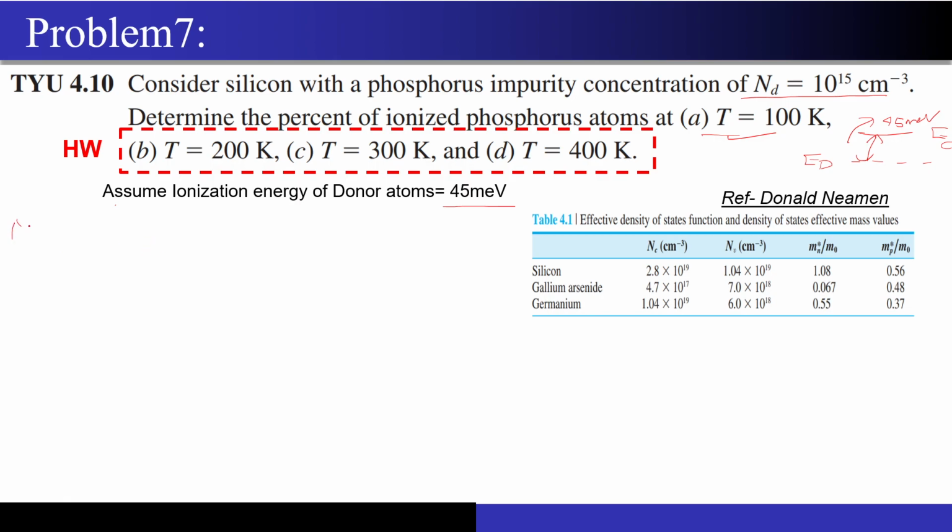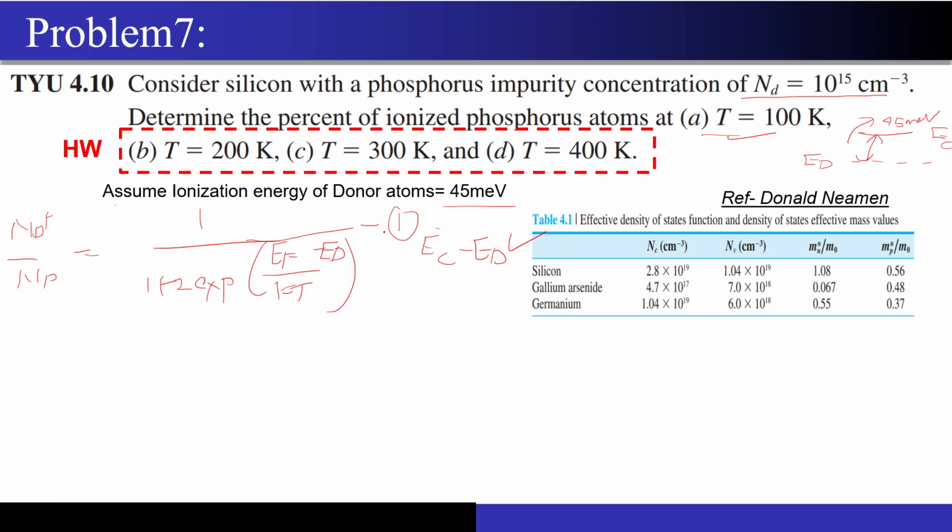We have one formula: Nd plus by Nd is 1 upon 1 plus 2 times exponential of EF minus ED divided by KT. Now let me see whether I have the value of EF minus ED or not. I know EC minus ED, but EC is not present in this equation. So somehow I need to do the algebraic manipulation and bring the EC over here. So let's do that manipulation.